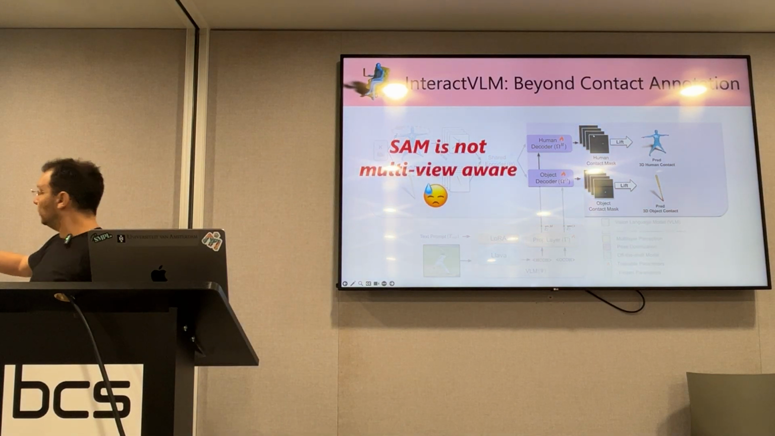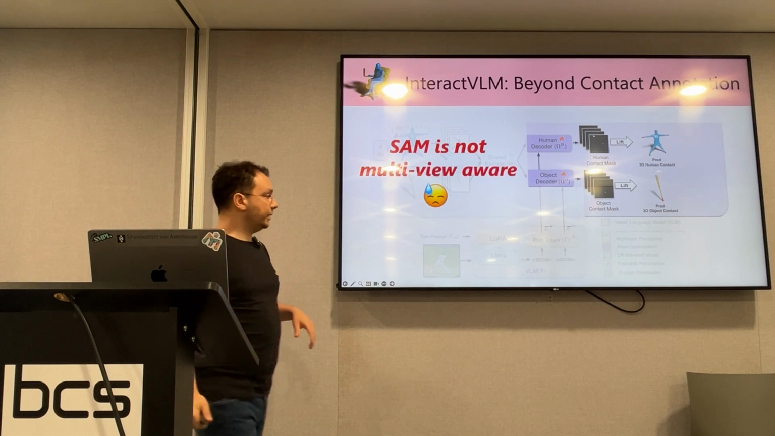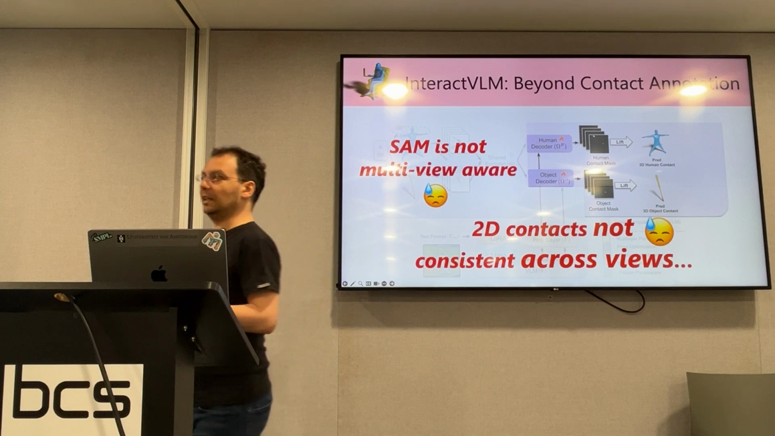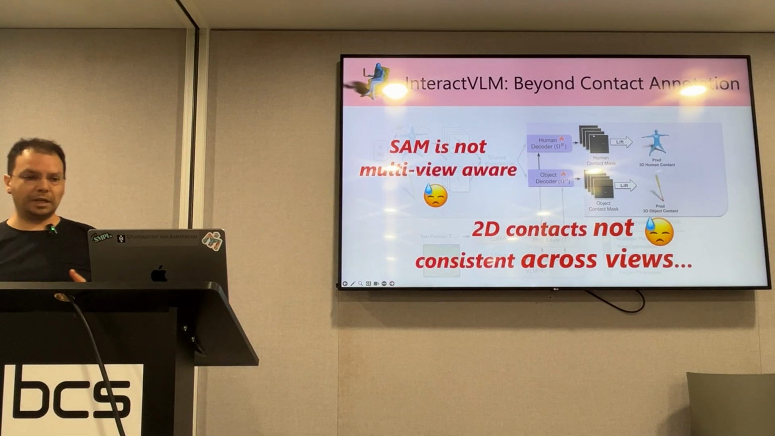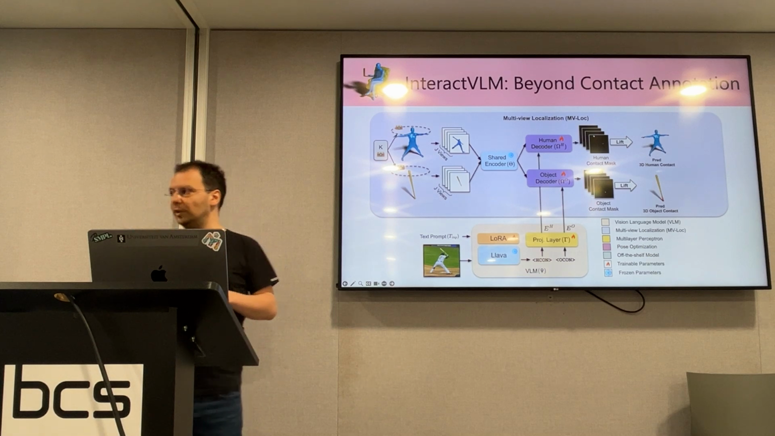Problem is that SAM is not multi-view aware. What the hell does it mean? It means that 2D contacts across views don't necessarily agree with each other. So we have a new problem to solve. How will we do this? With two very simple steps.